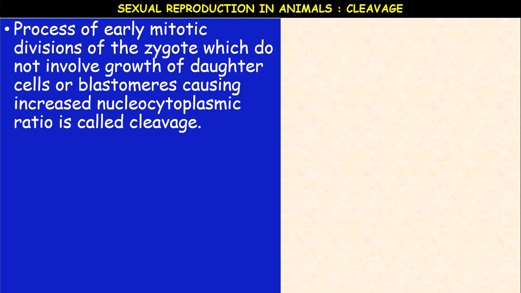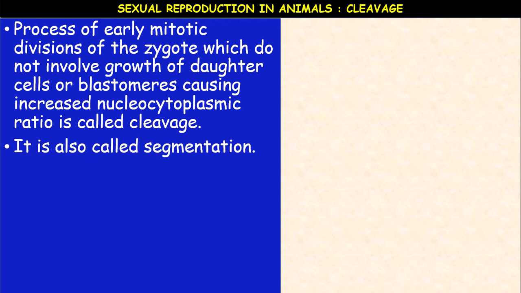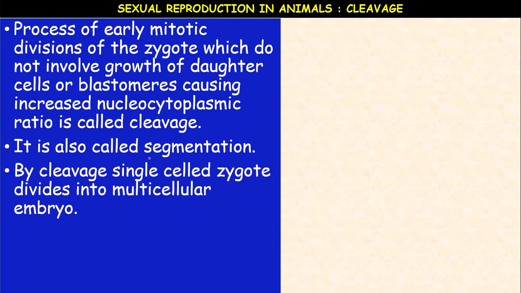That process which involves the increase in the nucleocytoplasmic ratio is called cleavage. This cleavage is otherwise also called segmentation, the formation of segments.